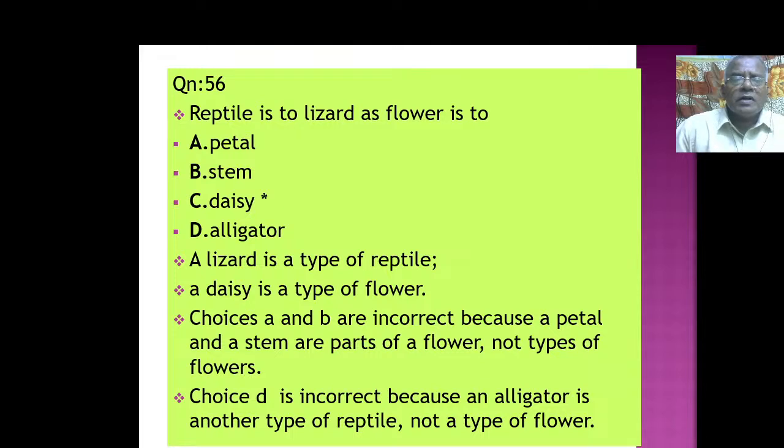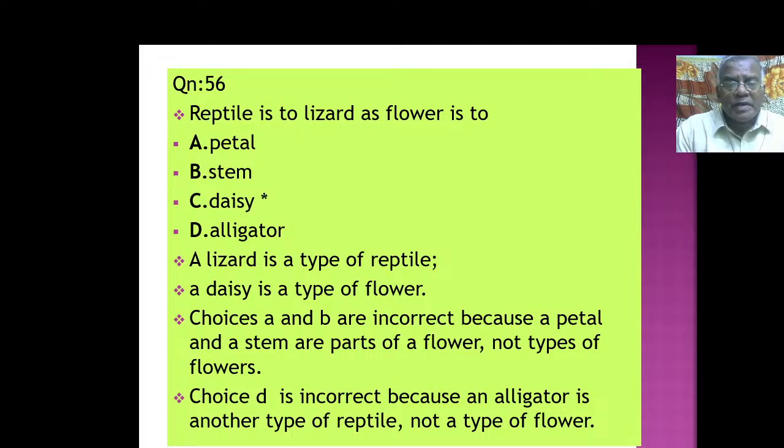Reptile is to lizard as flower is to what? Reptile. A lizard is a type of reptile. You know, and the பாம்பு வகையில் ஒன்றுன்னு சொல்லலாம் lizard, பல்லி. A lizard is a type of reptile. A daisy is a type of flower. So that way we have to give the analogy.